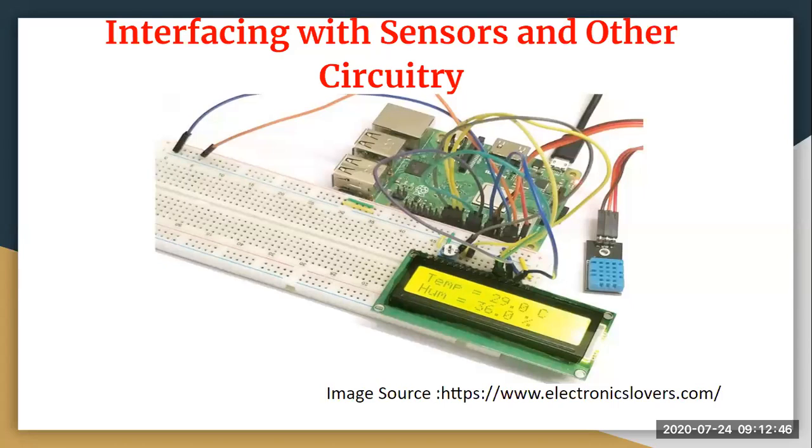Interfacing here refers to connecting with sensors and other circuitry, which can be your actuators, or all the devices which will help you to make an IoT. So you are always going to be connected with sensors and devices, so you should make sure what sensor you are going to use.